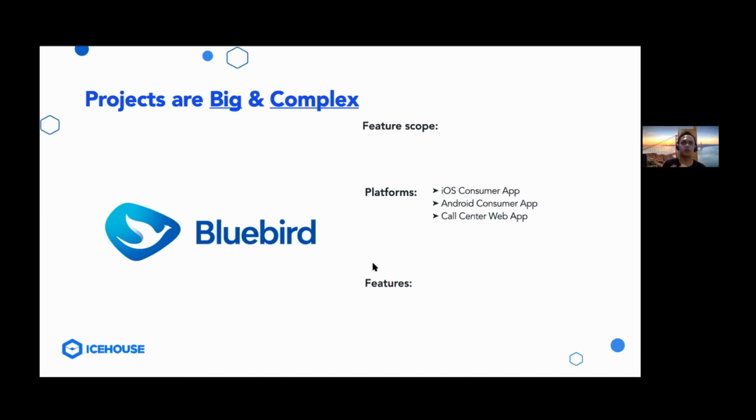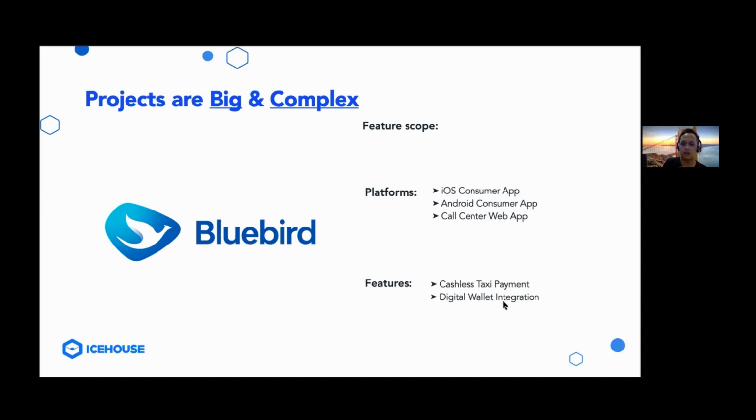You can actually book a taxi online and see where the drivers are. But the ones that I want to highlight are these 2 here, which are cashless taxi payment and also digital wallet integration. So why are these 2 features quite complex? That's because for these 2 features, we needed to integrate with third-party providers too in order to provide these payment services in our app. So we not only needed to integrate with Bluebird in the development of the application, but we also needed to interact and integrate with teams from outside iSauce and also Bluebird.